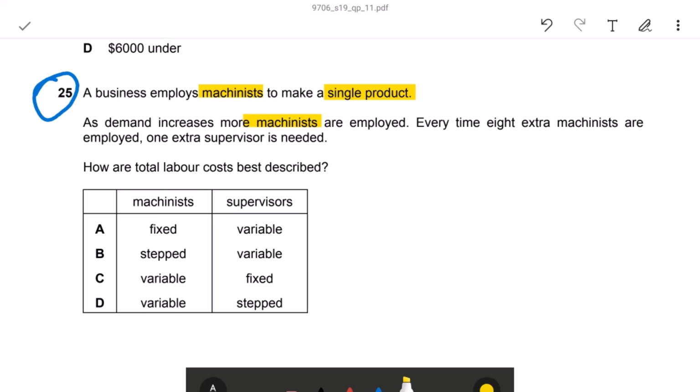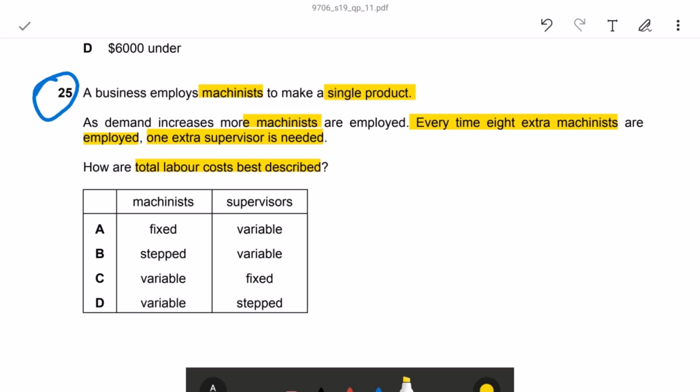Every time 8 extra machinists are employed, 1 extra supervisor is required. So whenever they hire an extra 8 machinists, then 1 supervisor is required. Actually supervisor is a fixed cost, but whenever they change at one level above, it is called stepped cost. So supervisor here goes from fixed to stepped cost. For each 8 extra machinists, the supervisor number will increase. So the question: how is total labor cost best described?